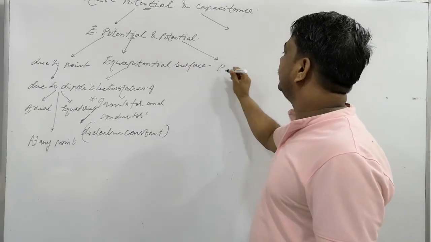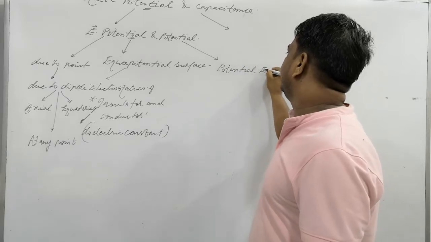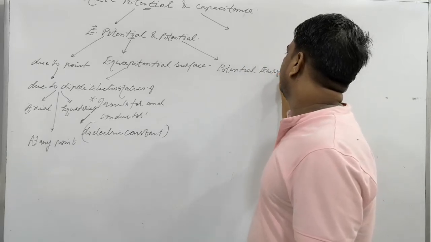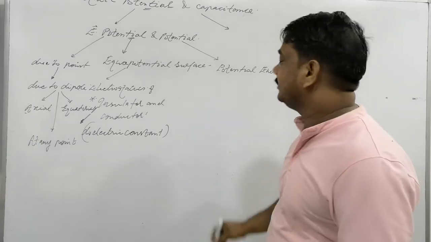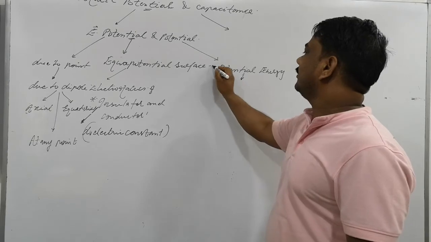Here we will also discuss potential energy. What is potential energy? We will discuss configurational energy and electrostatic potential energy.